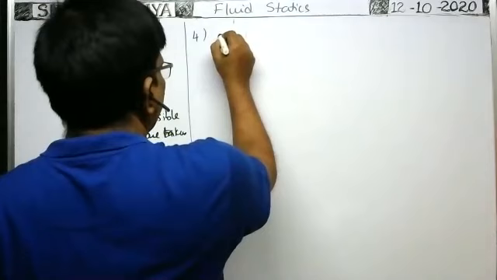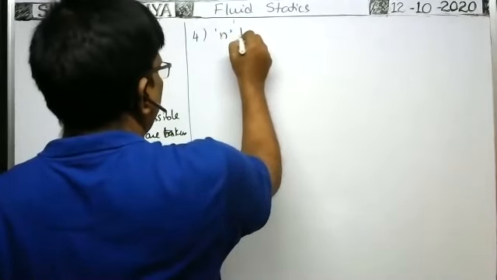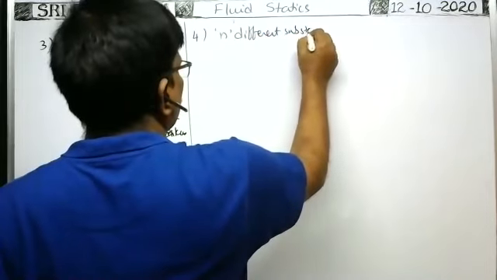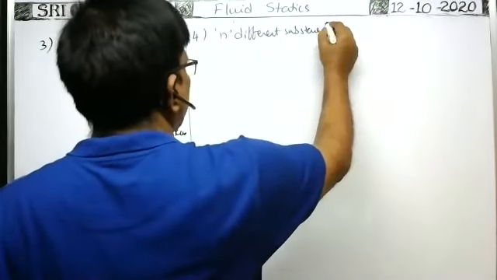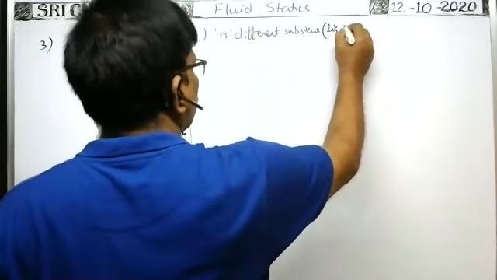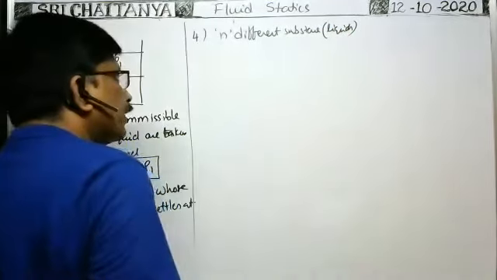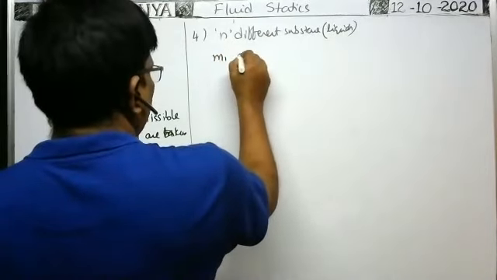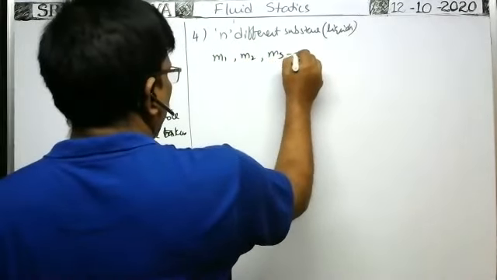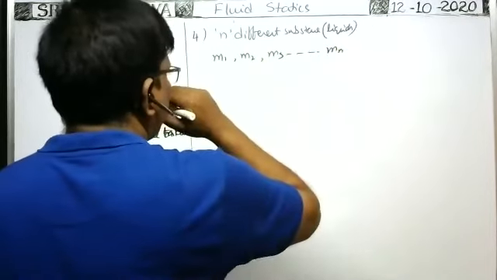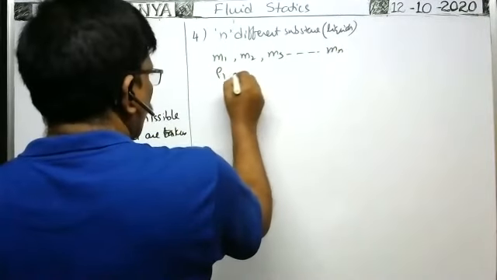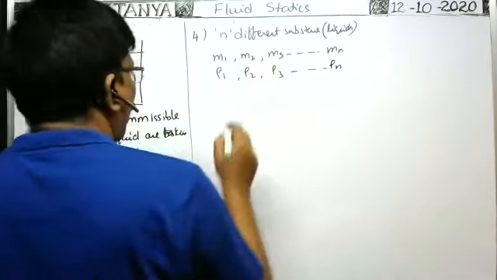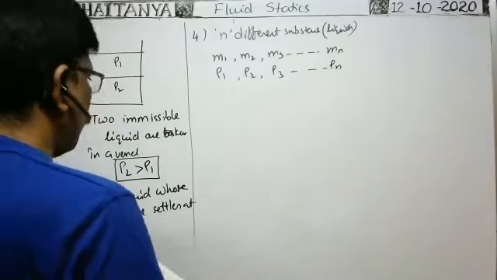Suppose these n different substances may be liquids or gases, having different masses m1, m2, m3, and so on mn, different densities rho 1, rho 2, rho 3, and so on rho n, and are mixed together in different volumes.